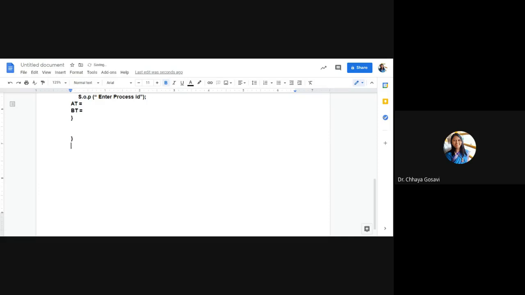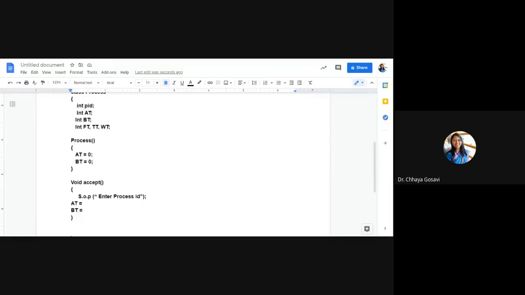So this is a class. And in main, in another class, say FCFS assignment, I'm using public static void main. I'm just writing pseudocode, not the complete code.